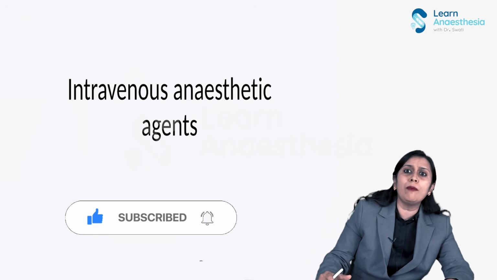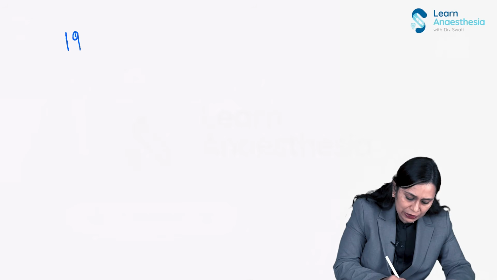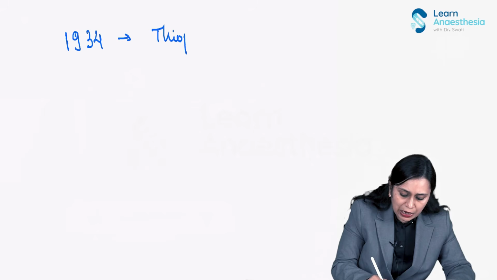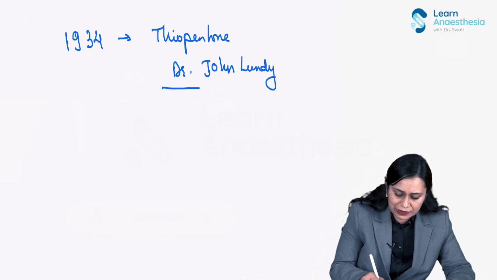And this trauma was eliminated with the first IV anesthetic agent, which came in 1934, and the name was thiopentone. Thiopentone was introduced by Dr. John Lundy, who gave the concept of balanced anesthesia.